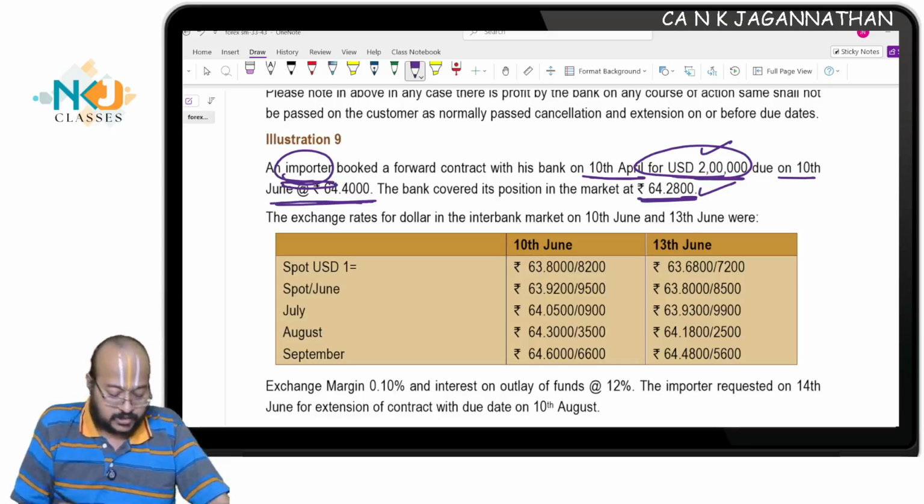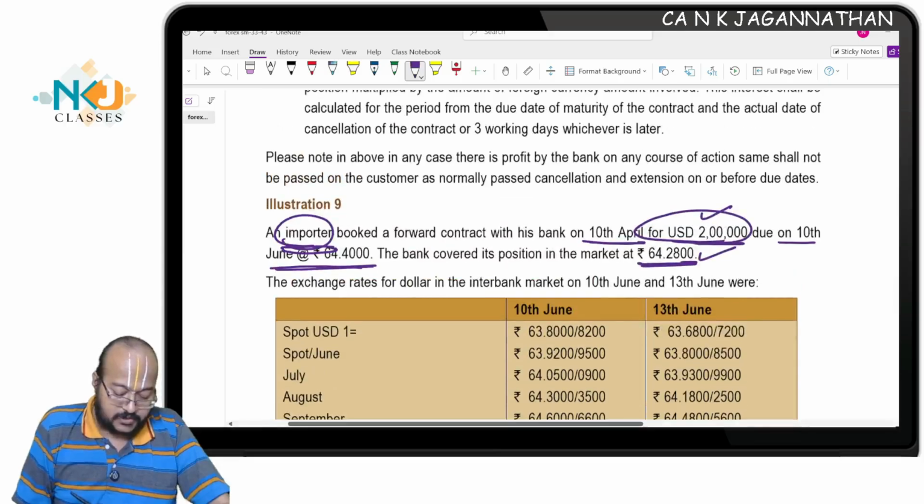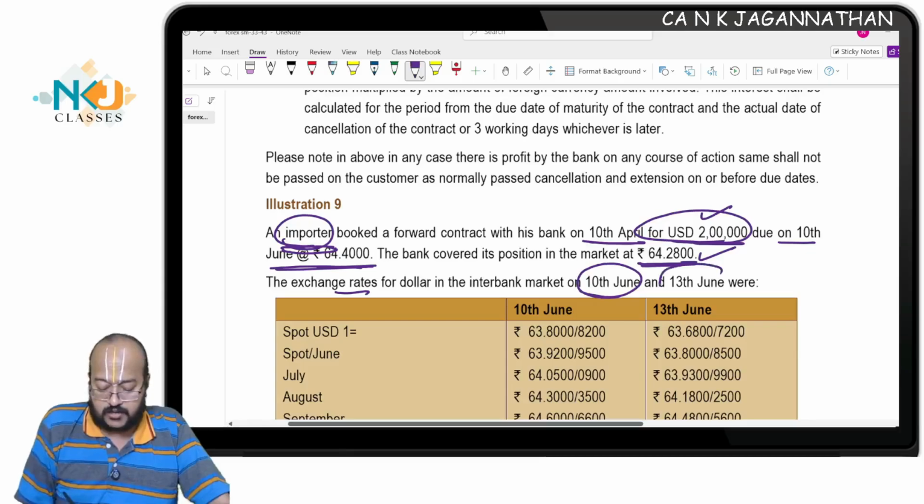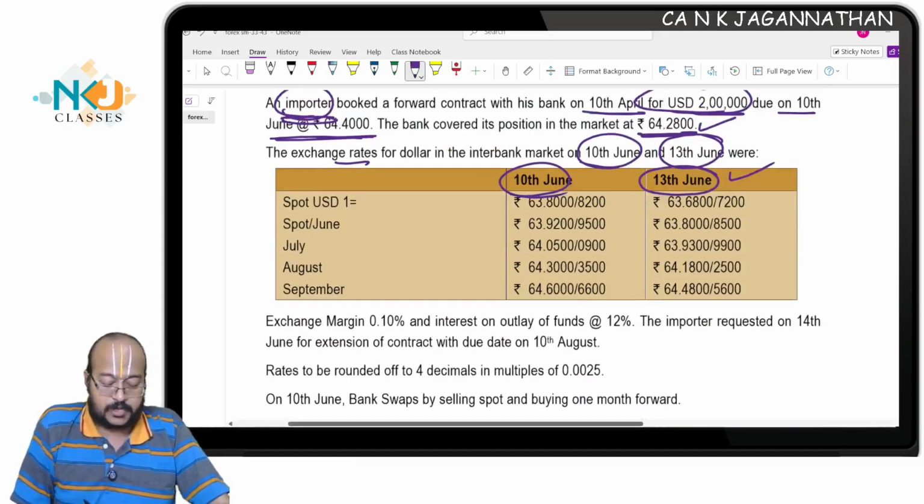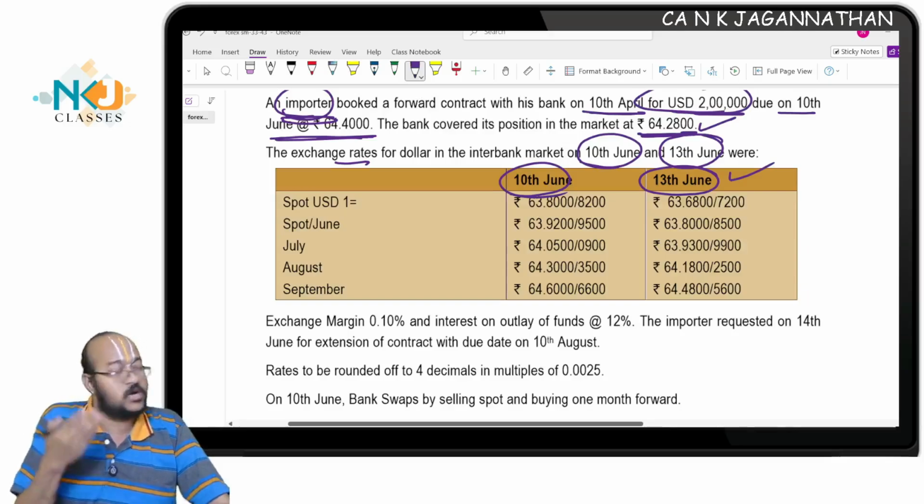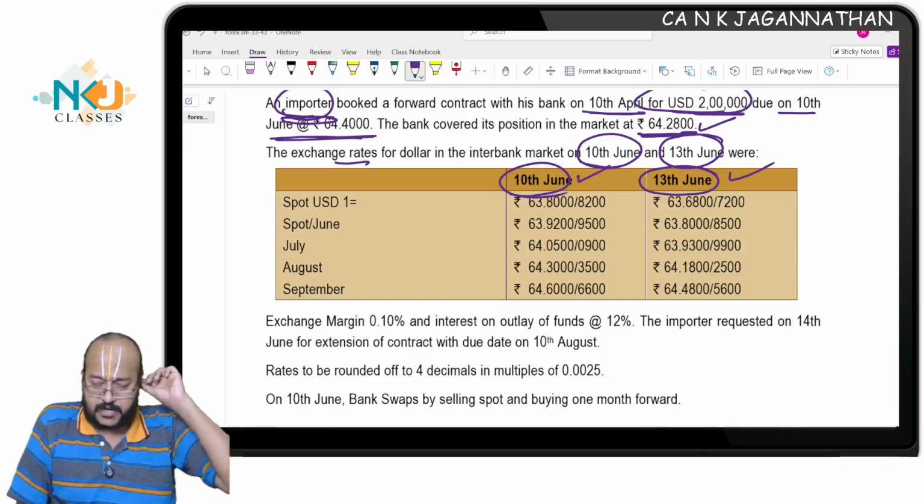Are you all understanding? Now let's see what happens. The exchange rates for the dollar in the interbank market are given for 10th June and 13th June. What is the importance here? 10th June is the normal maturity date, a 2 months period, April, May, June. The contract matures on 10th June.